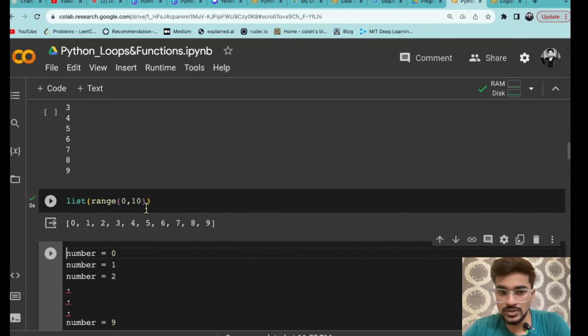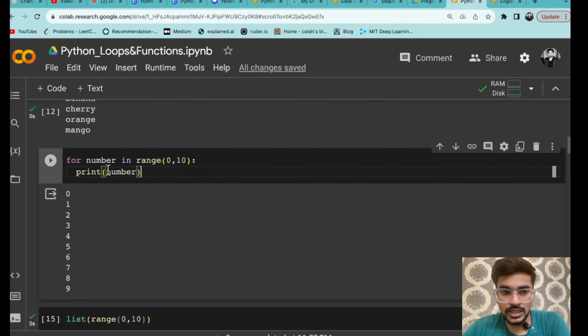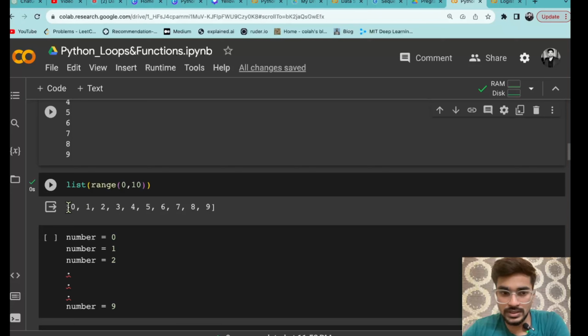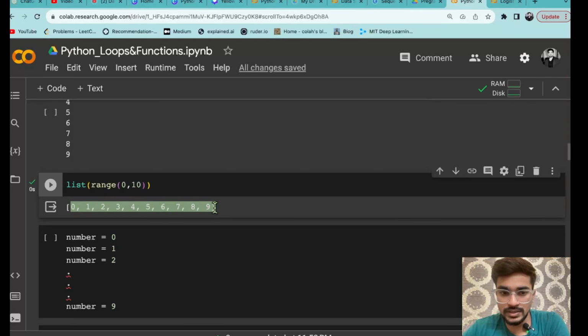So it will start from 0, it will go up to less than 1. That means if it is 10, it will go up to 9. So you can see what I am doing using a for loop for number in range 0 to 10. So what I am doing, I am applying a for loop, and what the variable name that I am giving, जिसमें कि आपका value assign होगा, like each of these elements will be getting assigned to this variable number, and this is iterable. So ये function क्या कर रहा है, you can easily see, ये generate कर रहा है, this is the list it is generating.